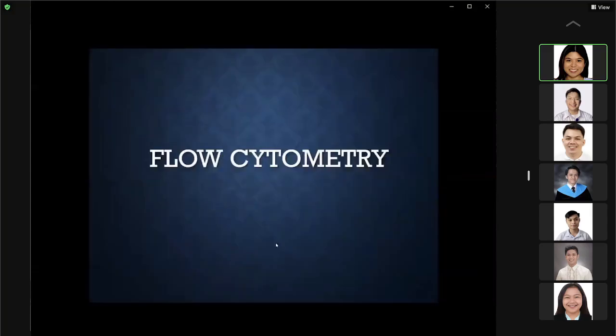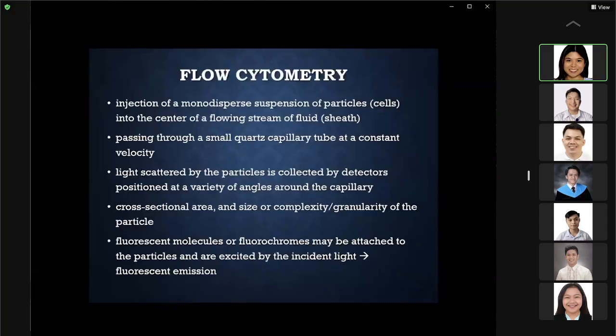Okay. Now let's go to flow cytometry. Flow cytometry involves the injection of a dispersed suspension of particles or cells into the center of a flowing stream of fluid, also known as sheath. They pass through a small quartz capillary tube at a constant velocity, single file. As they do that, they cause a scattering of light, which is collected by your photodetectors. These photodetectors are positioned at a variety of angles around the capillary tube.